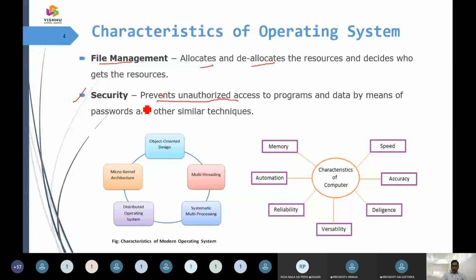And a few more characteristics of an operating system: memory, speed, accuracy, automation, reliability, and versatility.